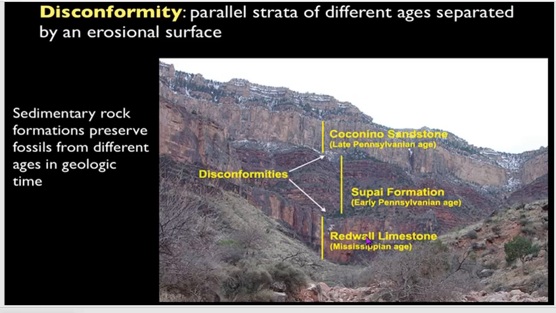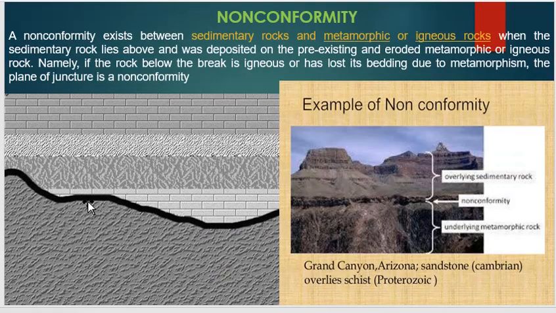Mississippian is older, and Supai Formation is early Pennsylvanian age. So this bed is your older formation, this is your younger formation. The sedimentary rock formations preserve fossils from different ages in geologic time.